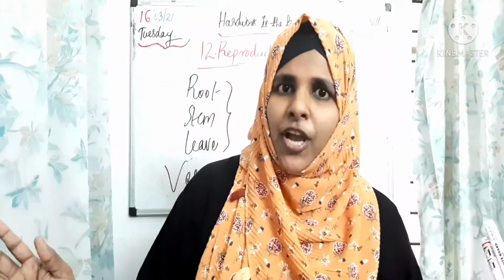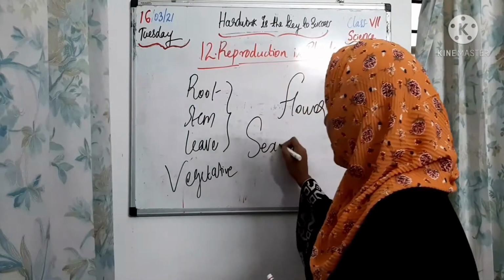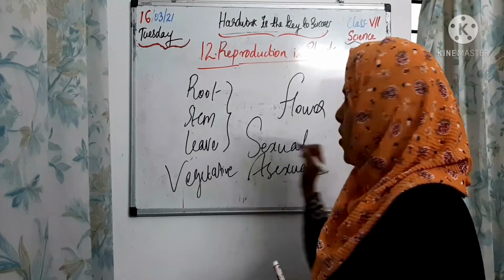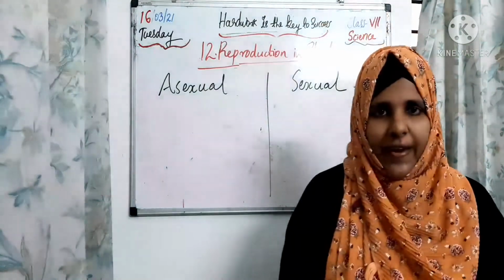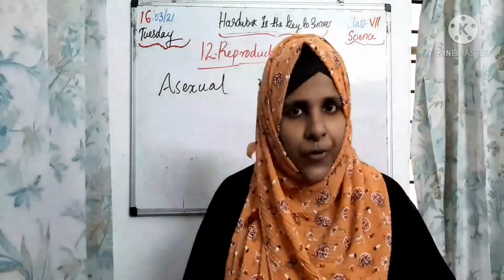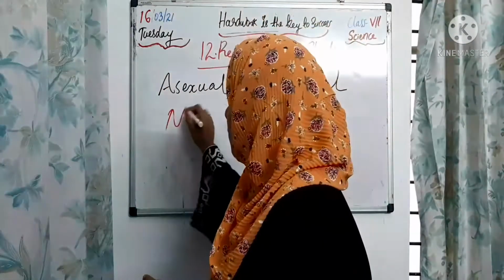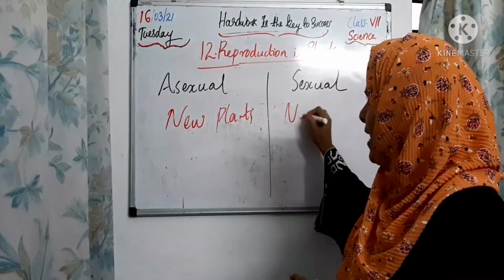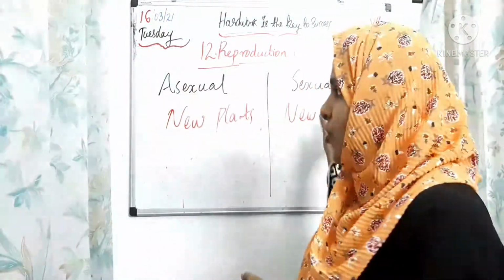Now let's talk about the different types of reproduction. Reproduction we can classify into two. What are they? That is sexual reproduction and asexual reproduction. Okay, so let's check in detail. Students, in both, new plants will be produced. We know that because it is reproduction. So new plants are produced in both asexual and sexual reproduction.